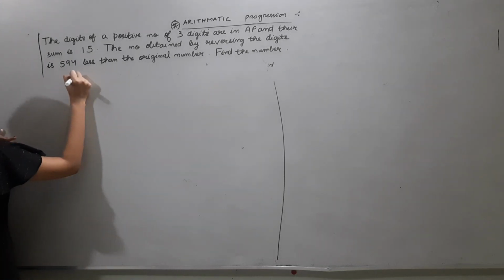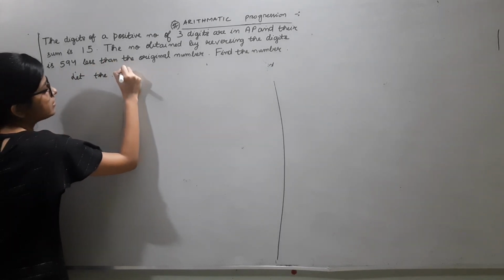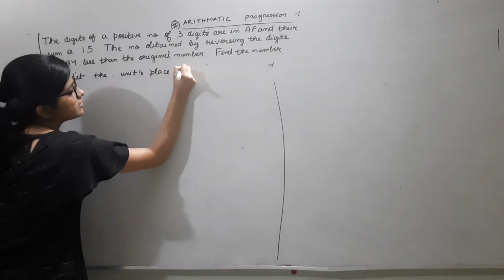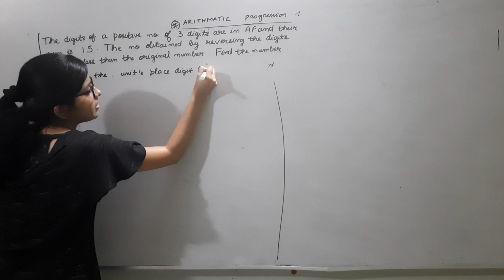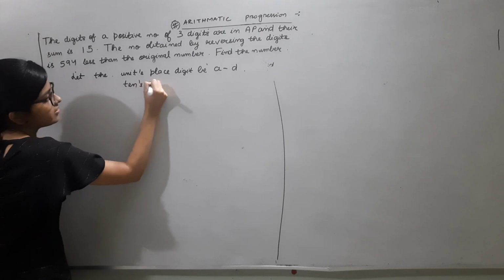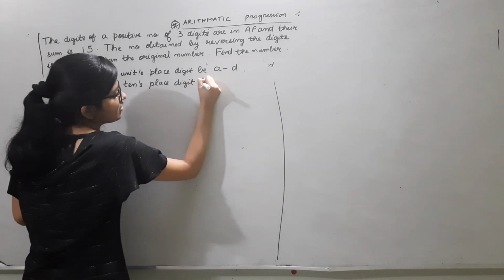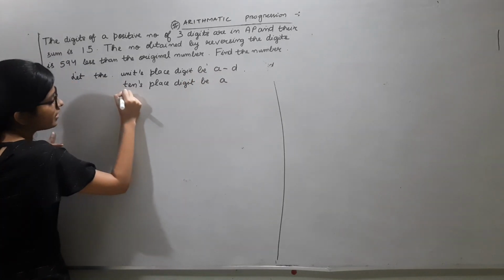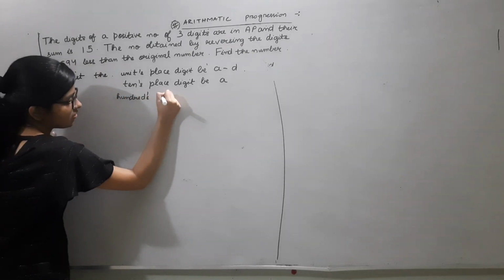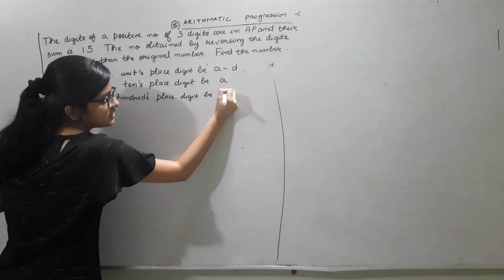So let us assume the units place digit be A minus D, the tens place digit be A, and the hundreds place digit be A plus D.